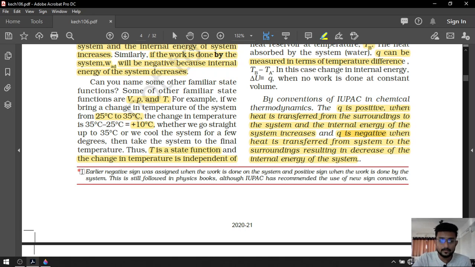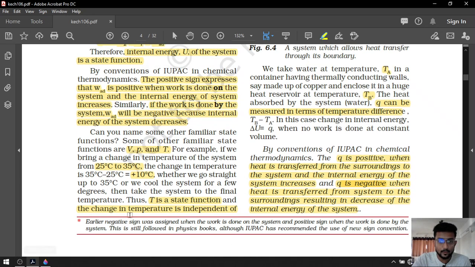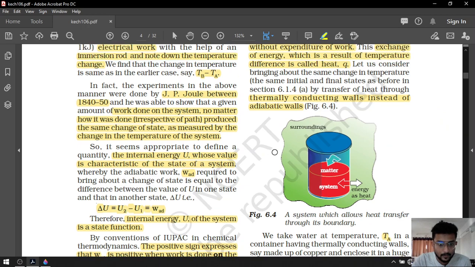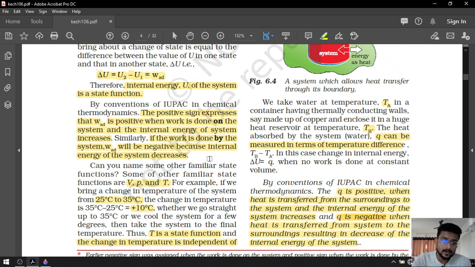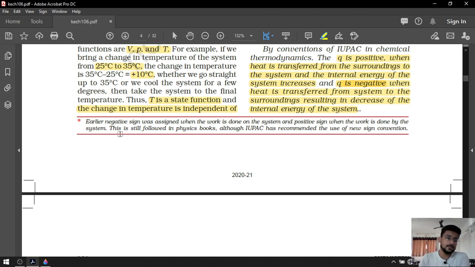They have stated some star over here. That star belongs to extra information. Earlier, a negative sign was assigned when work is done on the system and a positive sign when work is done by the system.